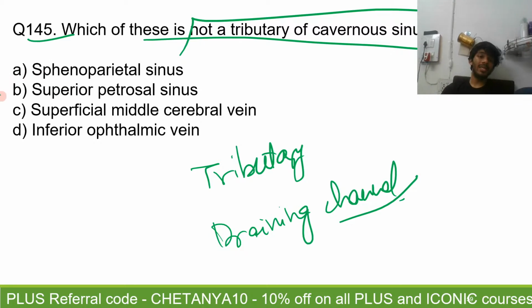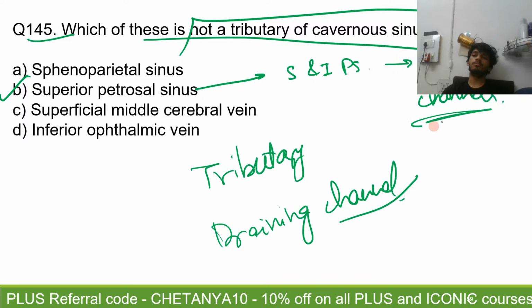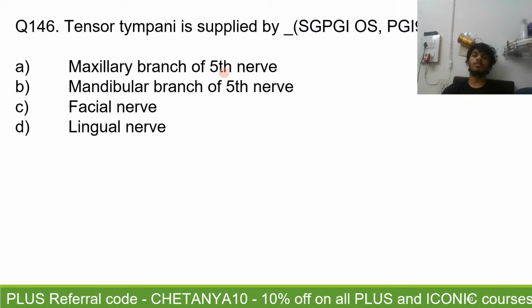The answer is going to be B, yes, superior petrosal sinus. Why? Because the superior and the inferior petrosal sinus, they are draining channels rather than being tributaries. So the answer is going to be option B. Question number 146.